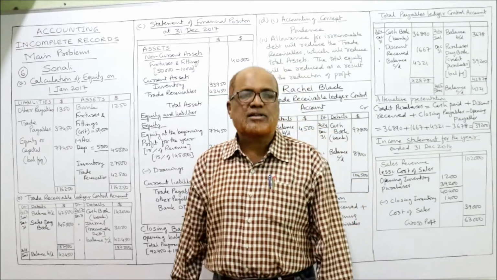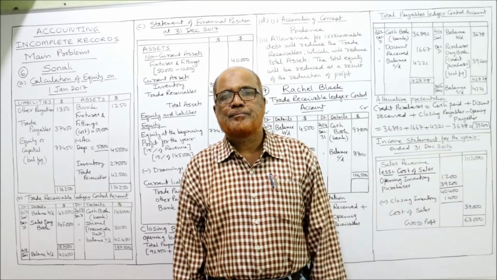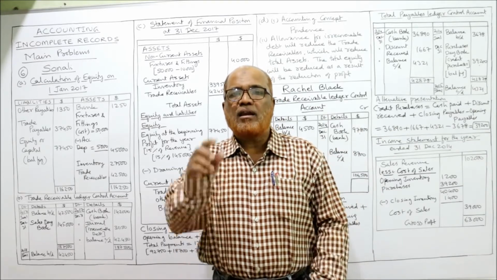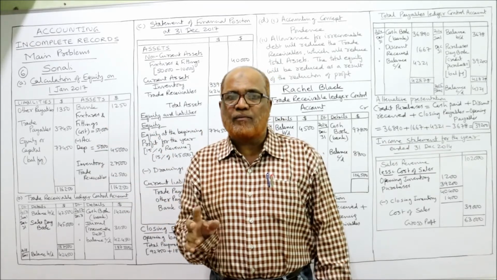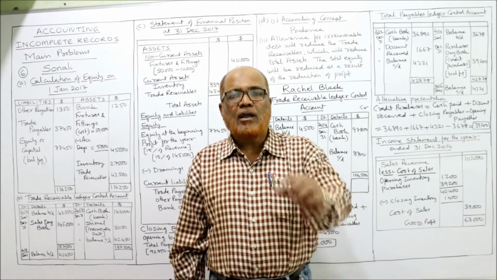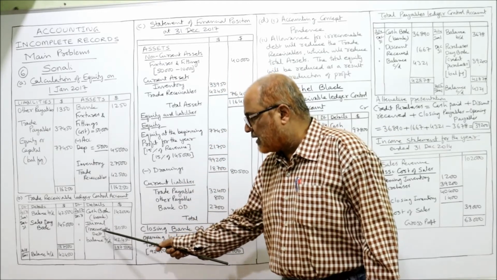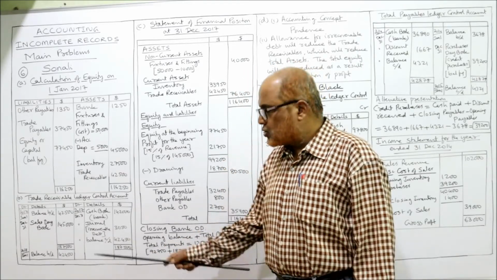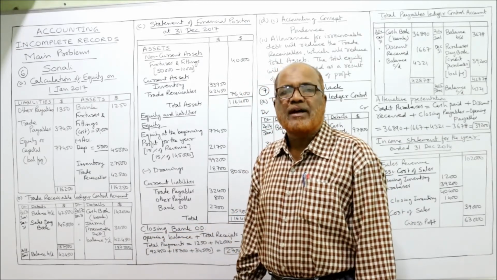Next comes irrecoverable debt. It is given in the problem that irrecoverable debt of 3,050 was written off. The entry for irrecoverable debt, which we discussed in the last chapter, is irrecoverable debt debit, trade receivable credit. You should write this down. Whenever I explain something, always keep a notebook and write down important points. So on the credit side, irrecoverable debt, journal. Actually this irrecoverable debt entry will be passed in the journal. So I am writing here journal, irrecoverable debt 3,050.